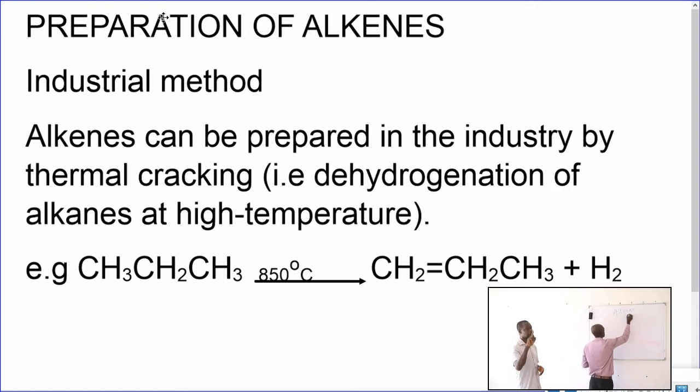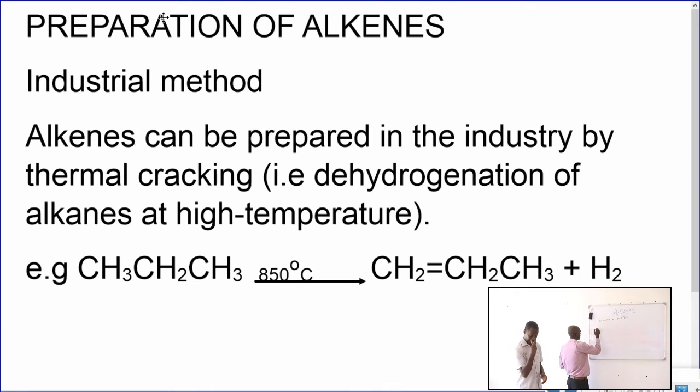First, we're going to look at the industrial method of preparing alkenes. Okay. So how do we prepare alkenes in the industry? Alkenes can be prepared in the industry by thermal cracking. And what do we do in thermal cracking? We dehydrogenate alkanes at a very high temperature.